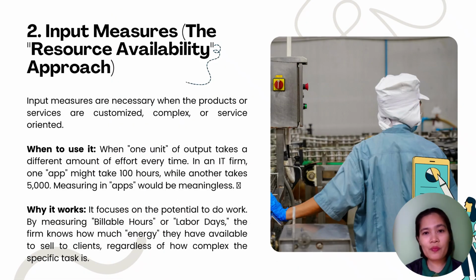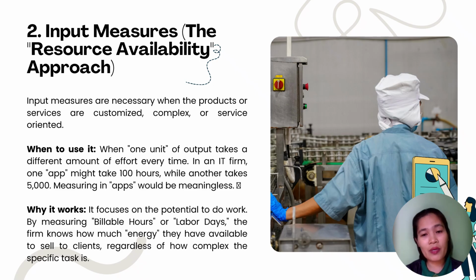Next is input measures, or the resources available approach. Inputs are necessary when the products or services are customized, complex, or service-oriented. We use this when one unit of output takes a different amount of effort every time. For example, in an IT firm, one app might take 100 hours, while another takes 5,000.